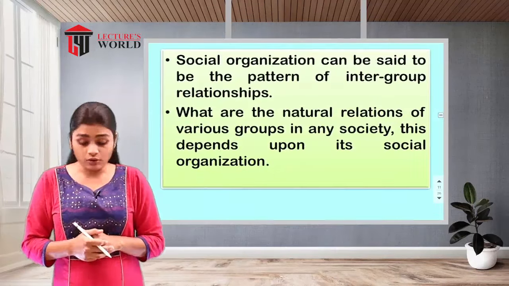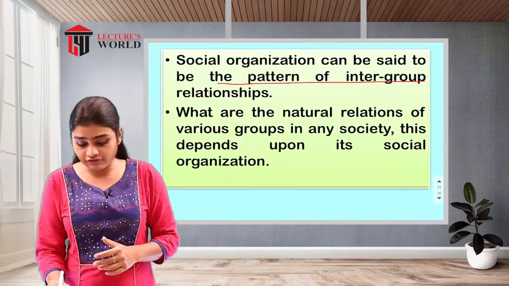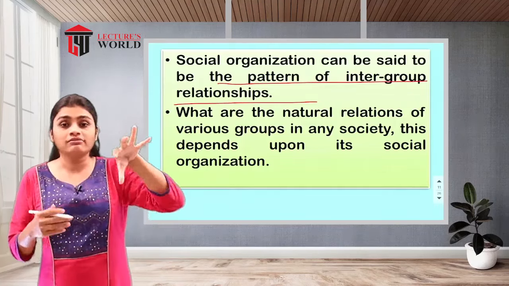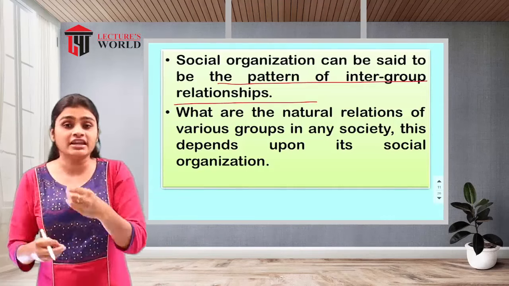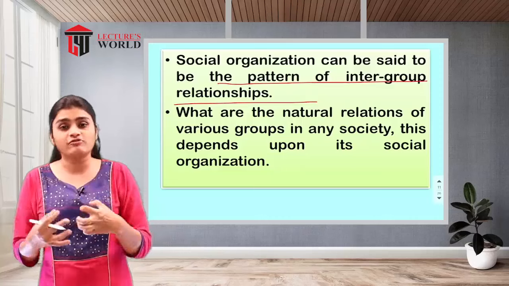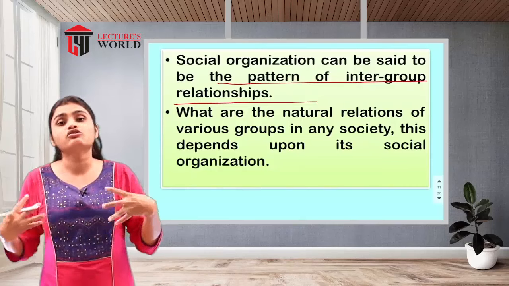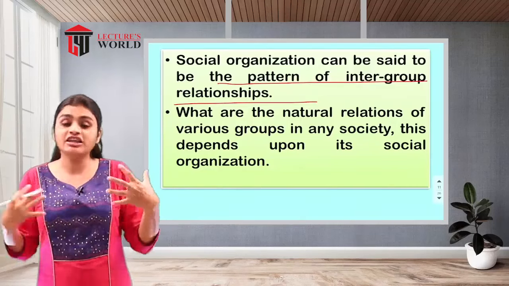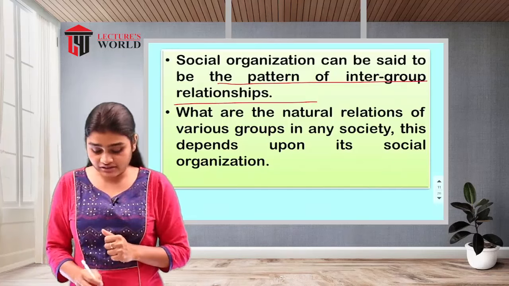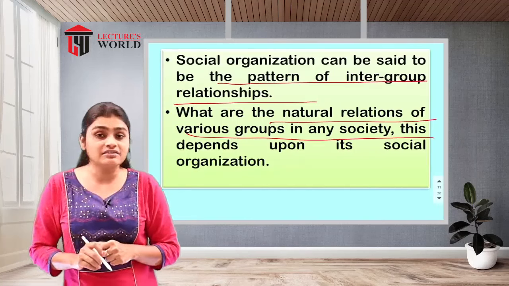Then social organization can be said to be the pattern of intergroup relationships, because all the groups are involved in the interaction pattern. That's why social organization is called a pattern of social group interaction, or intergroup relationships. And these relationships are the natural relations of various groups in any society.